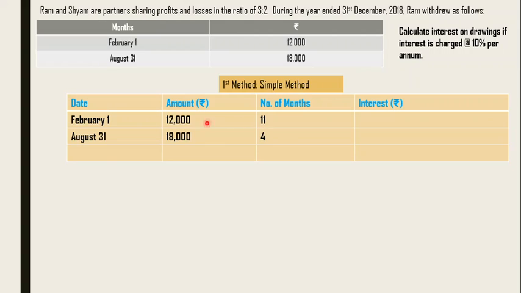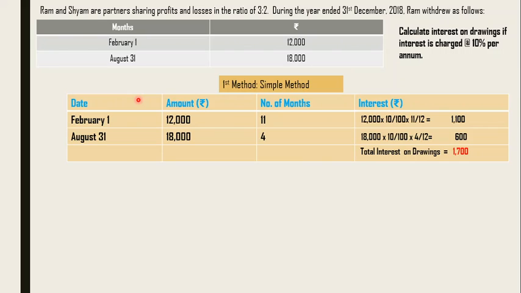There are 11 months. So first we'll calculate the interest on this, taking this period of time, this rate of interest and this total drawings. As per the formula, total drawings multiplied by rate by 100 multiplied by months by 12. So we got 1,100. Coming to the next one, the next date is 31st August. Again compare it with 31st December. There are 4 months here. So 18,000 is the total amount, and we can work it out like this. So the total is 1,700, that is the addition of this interest on drawings.